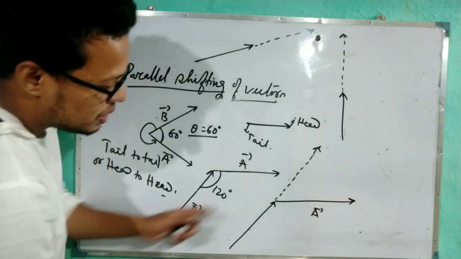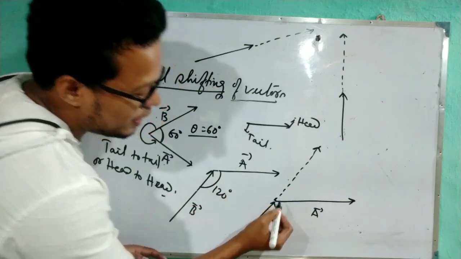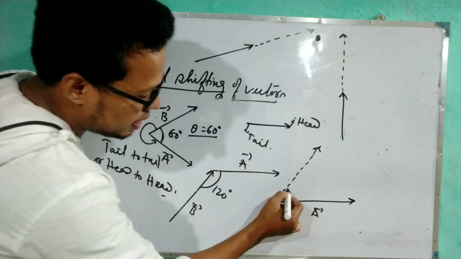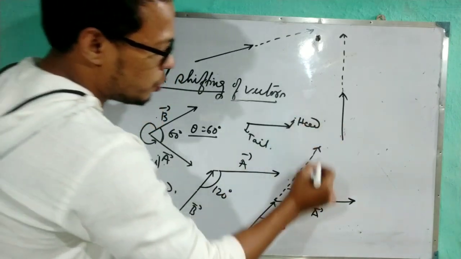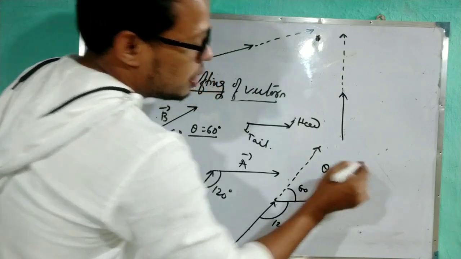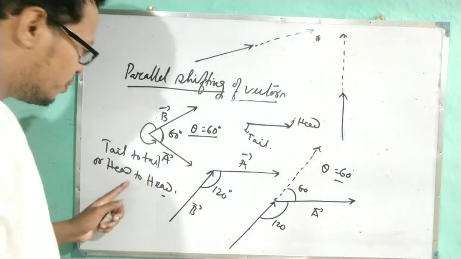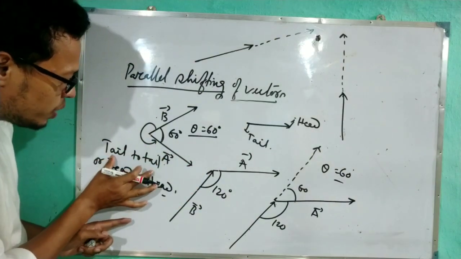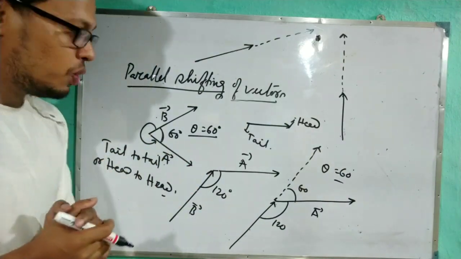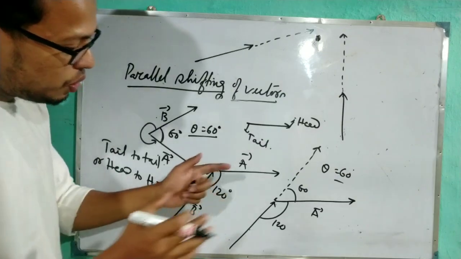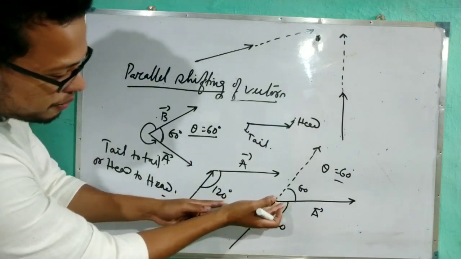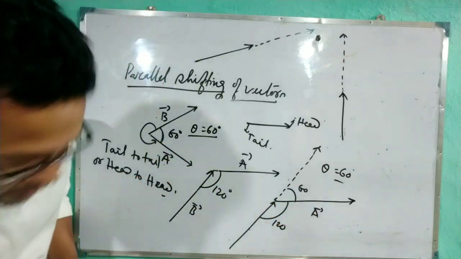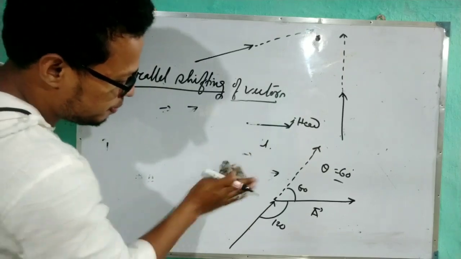Why? Because now see, tail to tail is connected. If this angle is 120, total 180, so this angle will be 60 degree. So here, theta will be 60 degree. Remember that rule: when you are calculating the angle, check whether tail to tail or head to head is connected or not. Here you can also ask the question: can we shift the vector A also? Obviously it is possible. That I am also showing. The same results will come.